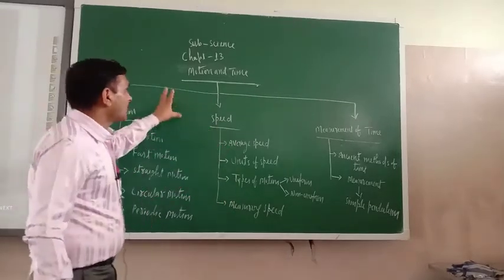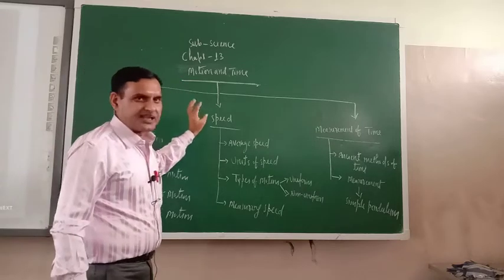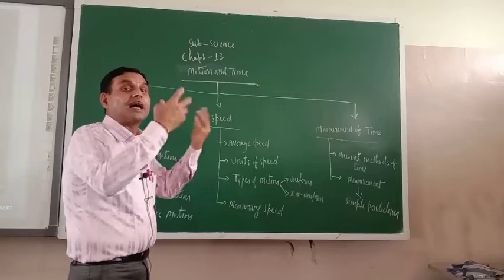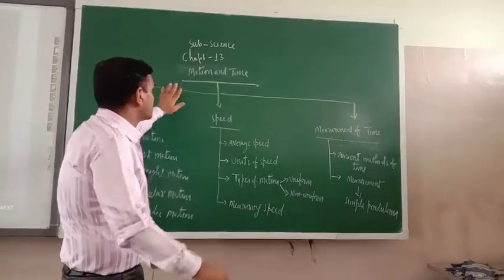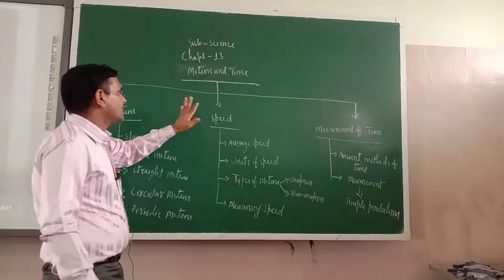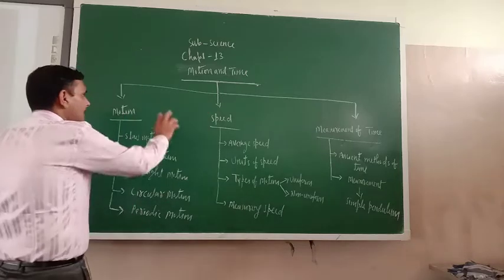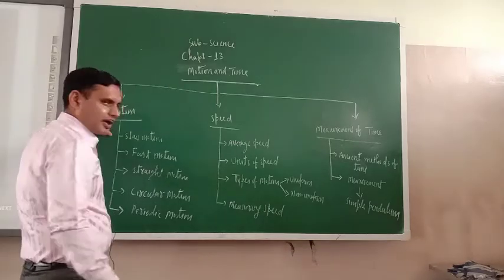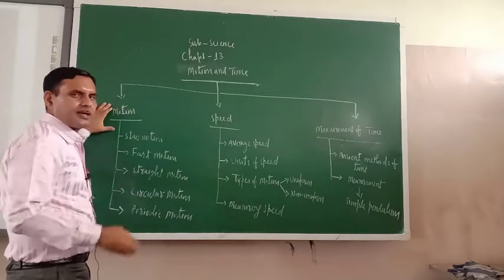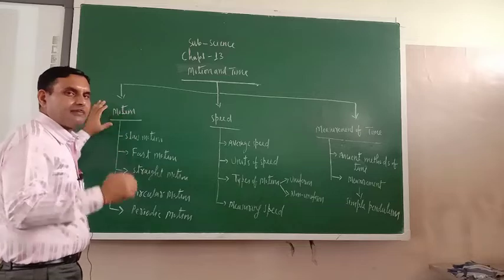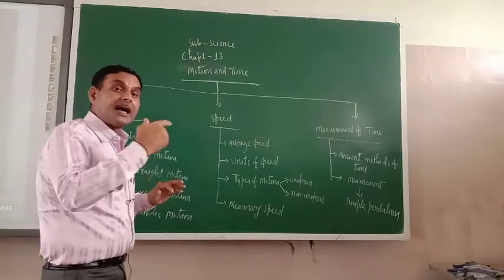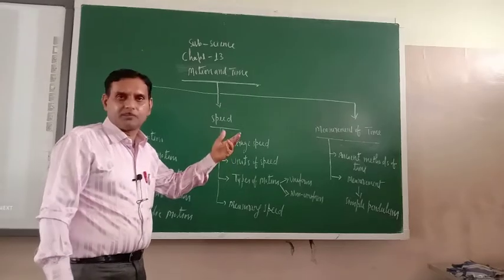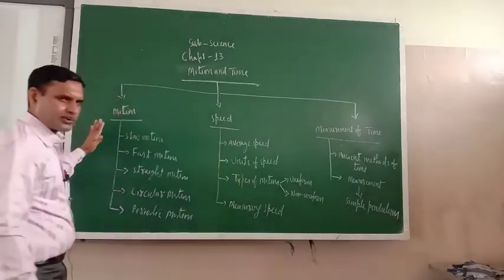First I will tell you the mind map, how many things are included in this chapter. I am introducing you to the entire topic. The name of the chapter is motion and time. In motion and time, first I will teach you motion. What is motion? Very simple: motion is a phenomenon in which an object changes its position over time. I will write it also, don't worry.